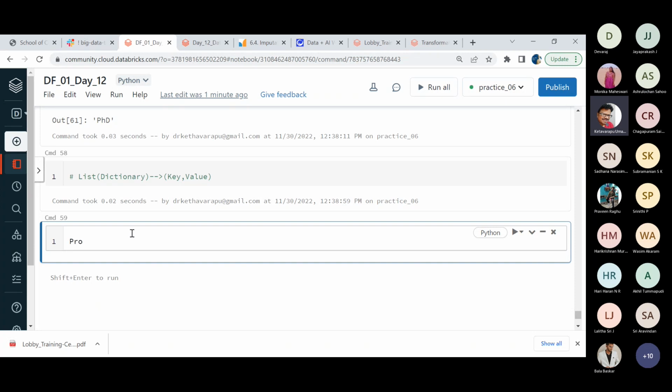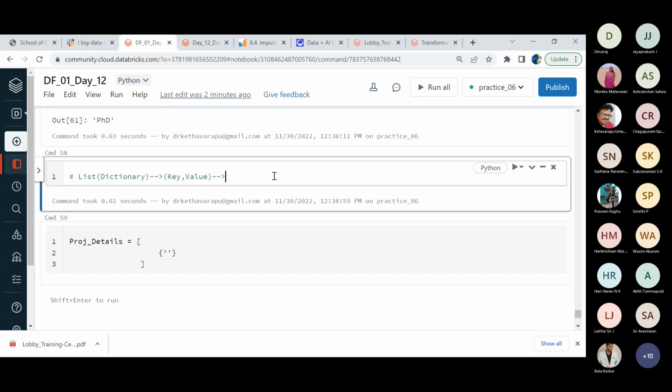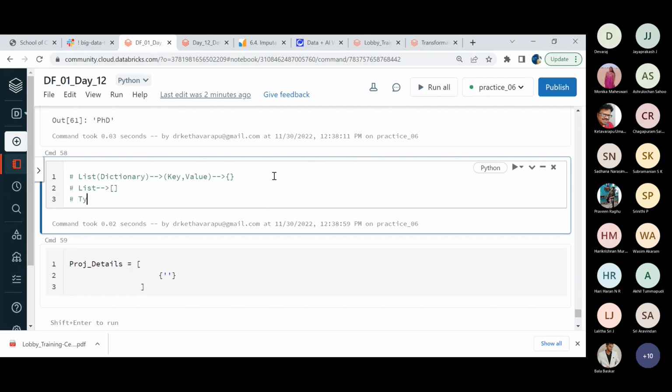Now I am making use of some more convention. I'm creating project details. This is an object, it's not the data frame, friends. And I'm making use of the list. So in between, what I'm doing is I want to create a dictionary. Dictionaries are created with curly braces, flower brackets. This is the dictionary actually. If I want to create a list, I should use the bigger brackets, and if I want to create a tuple, I should use the smaller brackets. This is the way of understanding.